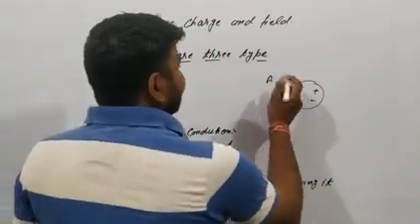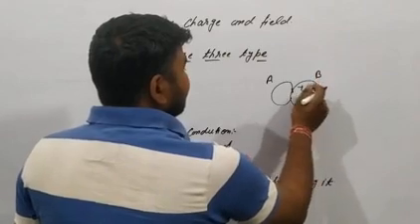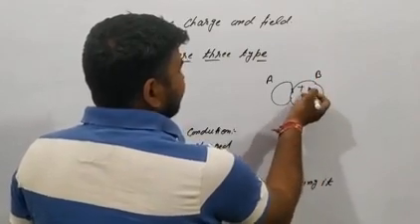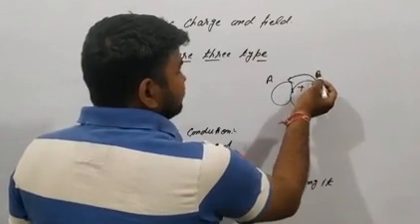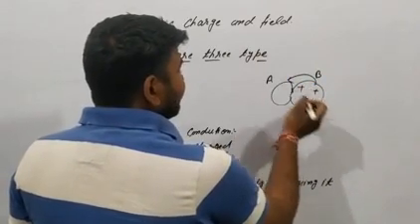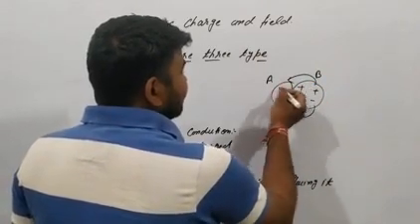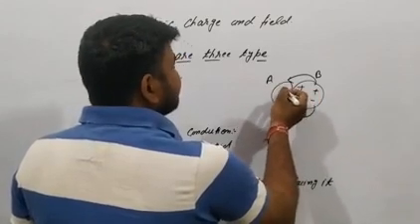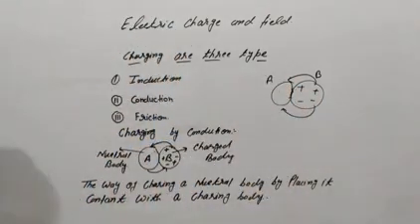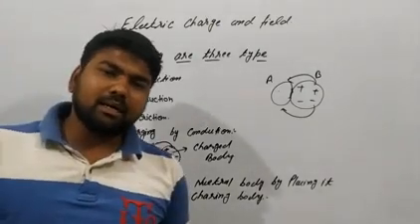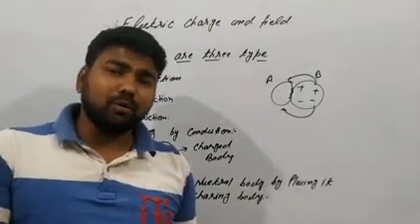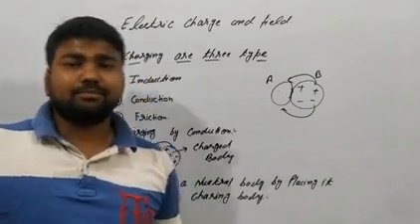Body A is neutral, and body B has proton and electron. The proton and electron are transmitted to body A, and it is also charged. This is called conduction: the way of charging a neutral body by a contact with a charged body.